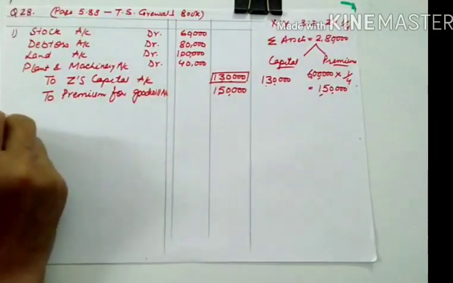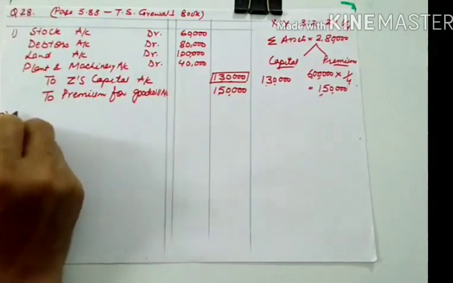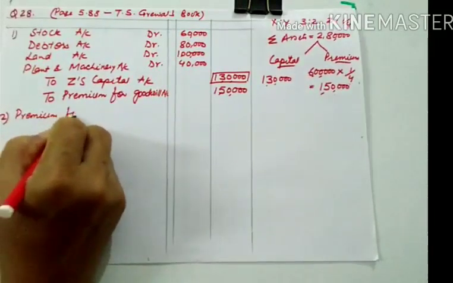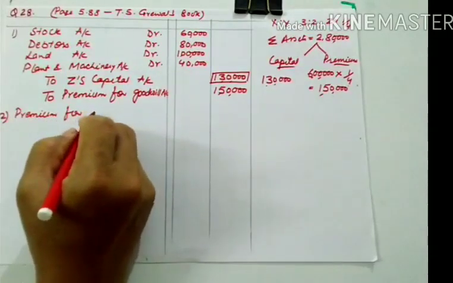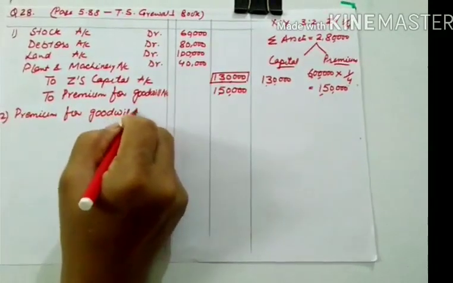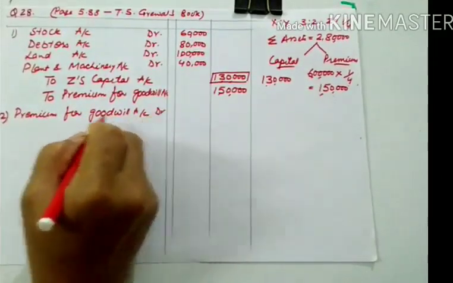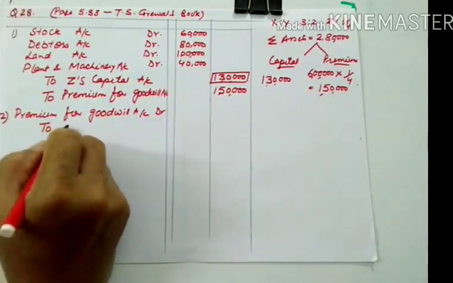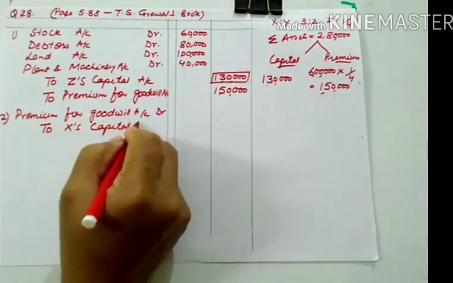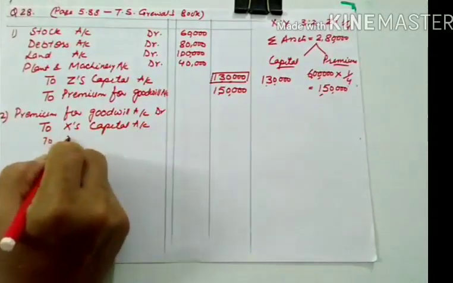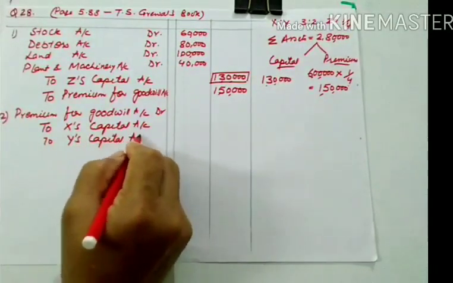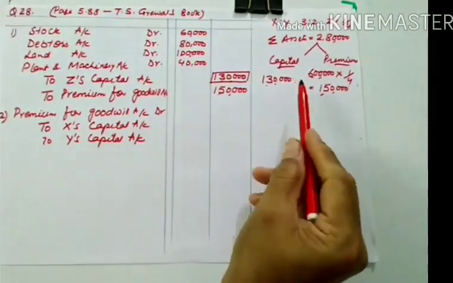Now let us pass the second journal entry. The second journal entry will be the journal entry for distribution. So premium for goodwill account debit, to X's capital account and to Y's capital account. Now there is another problem also.